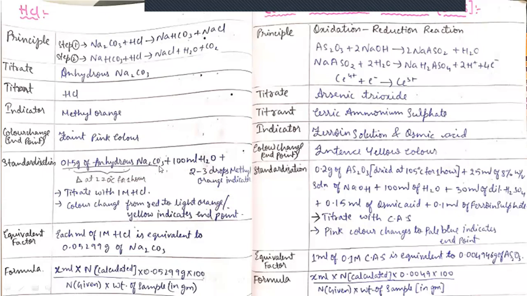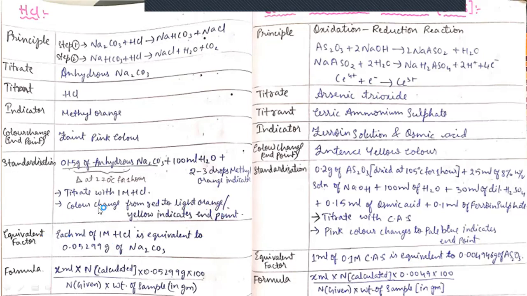So here we need to take the Na2CO3 initially in the conical flask, and it is dissolved in water. Add 2 to 3 drops of methyl orange. Then the solution is ready. Now the solution is titrated with HCl solution, which is taken in the burette. So finally, the endpoint will come, right? So these are the endpoints.